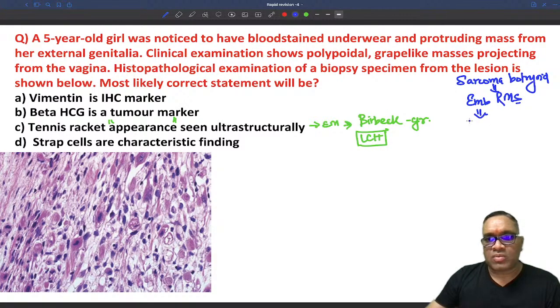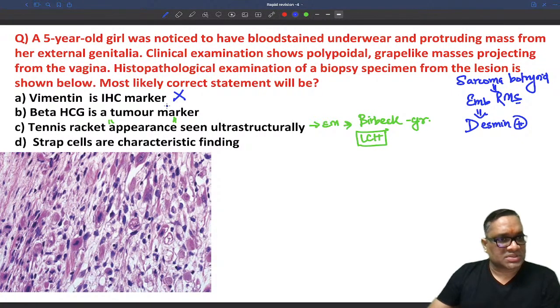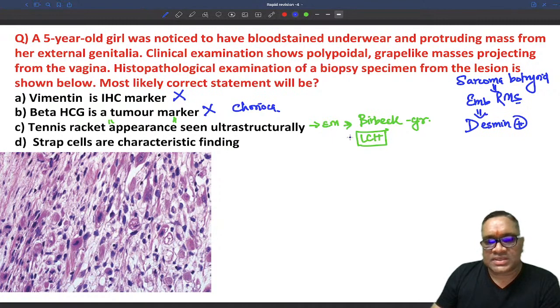So embryonal rhabdomyosarcoma will be positive for desmin. Right? So it is not vimentin positive. It will be desmin positive. Beta HCG is the tumor marker for choriocarcinoma, not for here. Right? Tennis racket appearance is seen in Langerhans cell histiocytosis. Strap cell is the characteristic finding. Strap cells are also known as, so this is the right answer.